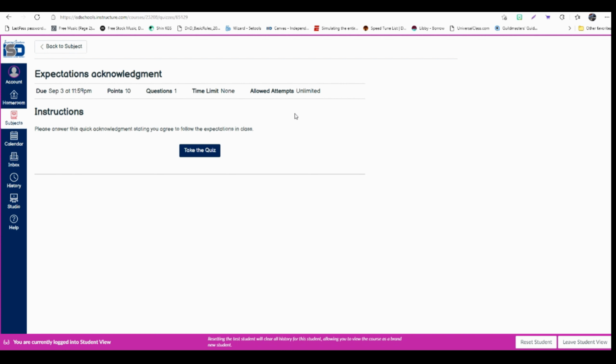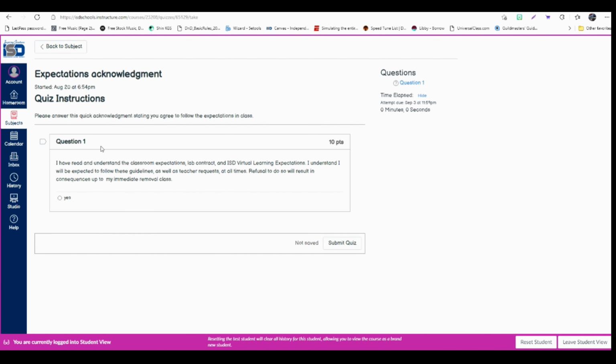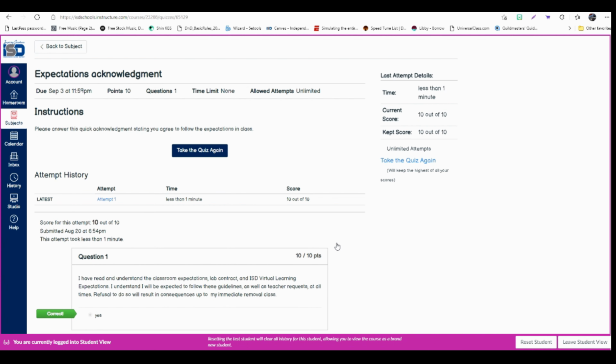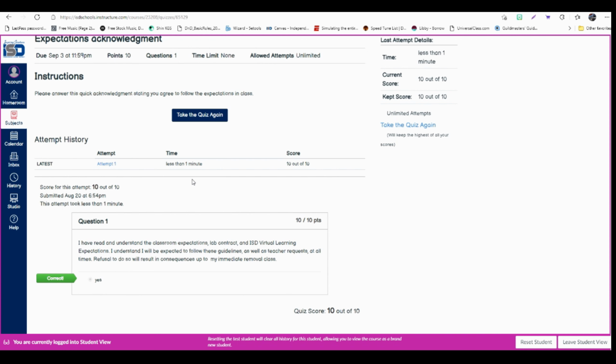If it's something that is a paper submission, you can submit it the number of times it will allow. All you have to do for these quizzes is just, when you get to this page, read the instructions, click on Take the Quiz, answer the questions, however many there are, and then when you're done, the blue Submit Quiz lights up. Click on that, and you're good to go. It will tell you automatically what your scores are because it is graded right away.